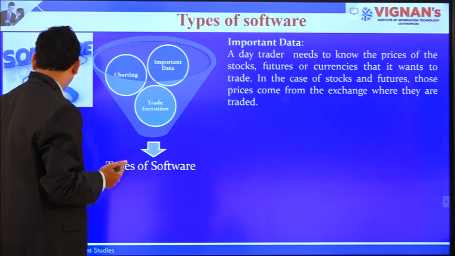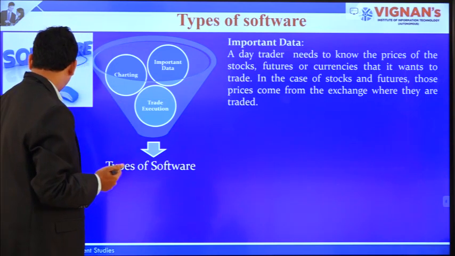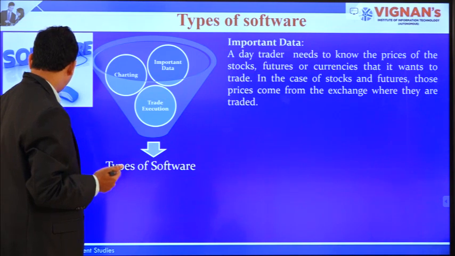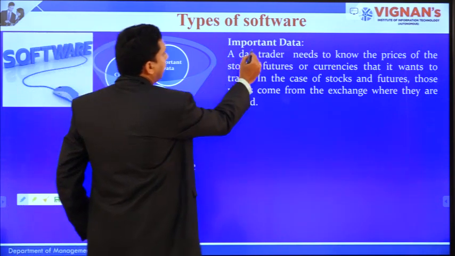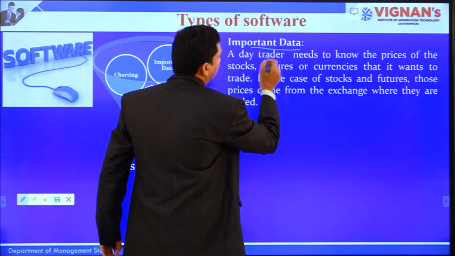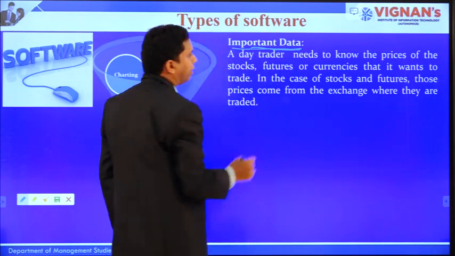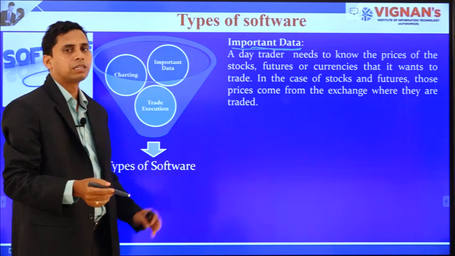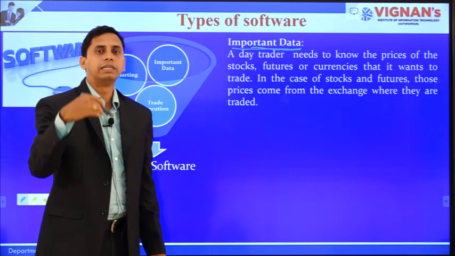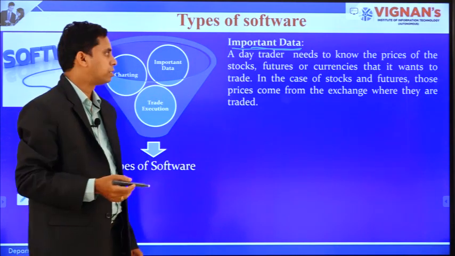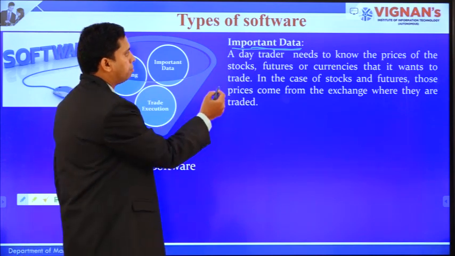This is the data required by traders for analysis first, and based on this analysis they take decisions for further investments. That is why this data is called important data.